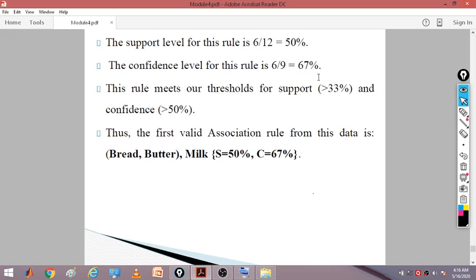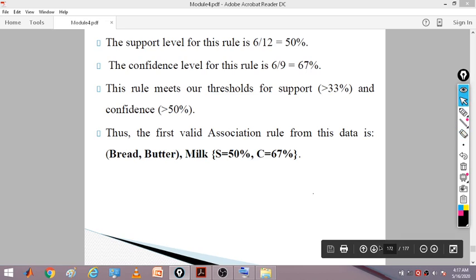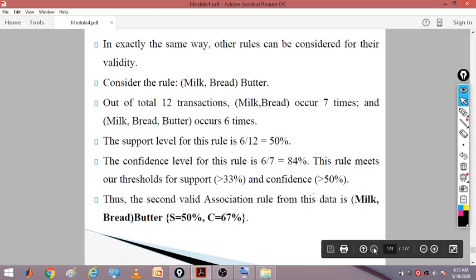So the rule meets the threshold that we were given, that 33% of support and confidence is greater than 50%. So that rule is satisfying that. So when we have bread and butter, milk is also purchased. This is a rule that we have defined. Now this is the first valid association rule from this data set. When bread and butter is given, milk is also likely to be purchased, with a support of 50% and confidence of 67%. So this is a new rule that we have formed using the given support and confidence level thresholds.